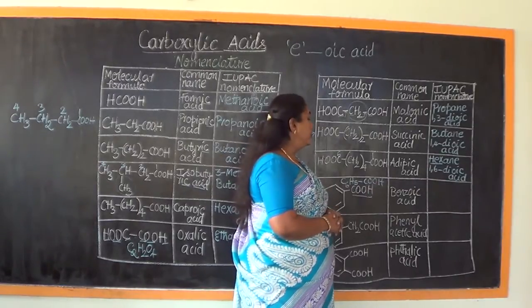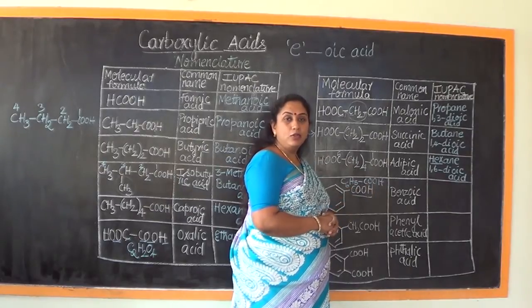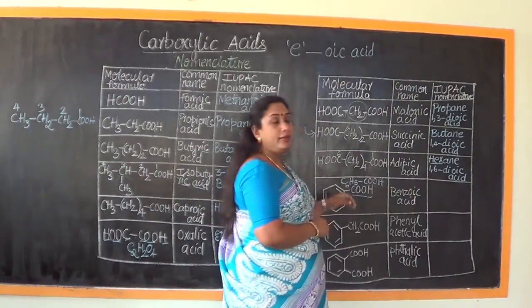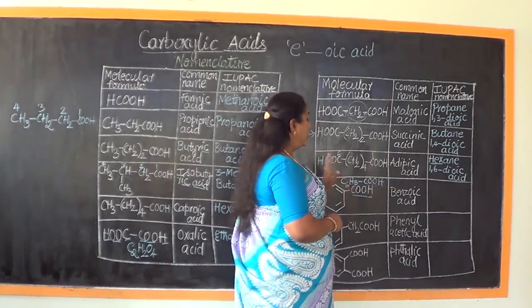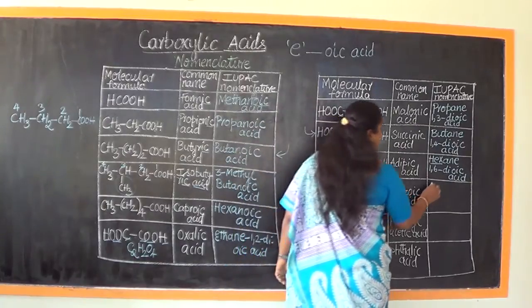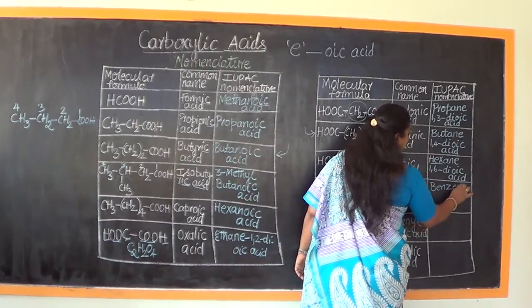We can continue to use the name benzoic acid as IUPAC nomenclature, but still for your benefit let me explain its IUPAC name. We can call this either benzene carboxylic acid.